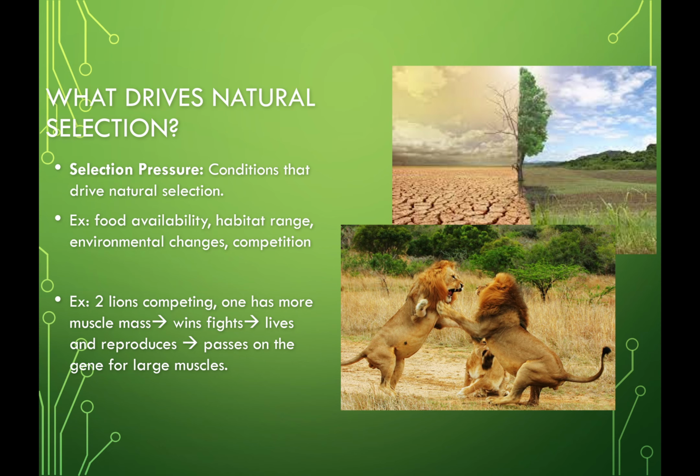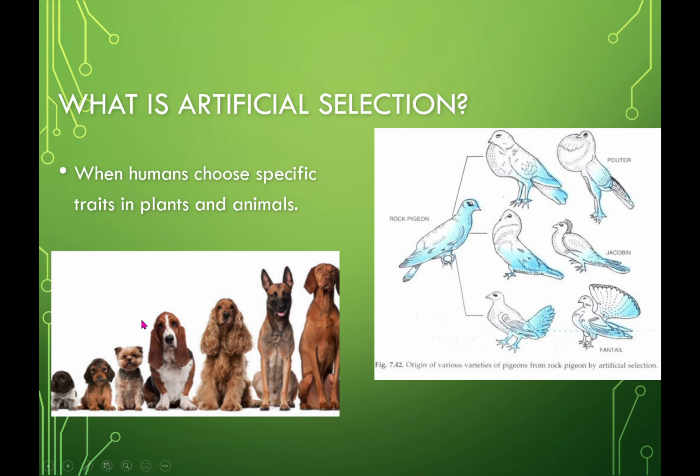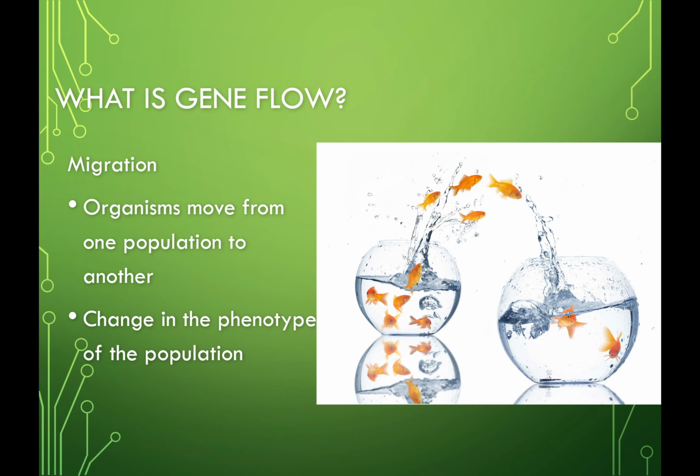What is artificial selection? It's us deciding what we want. So when you go to pick out that puppy, you say, I want this type of dog. That's selecting it specifically for its traits, and that is artificial selection. Gene flow, migration: organisms move from one population to another, changing the phenotype of the population. So you're seeing change in the organisms. Gene flow is the ability of those genes to flow in the direction that is most successful.